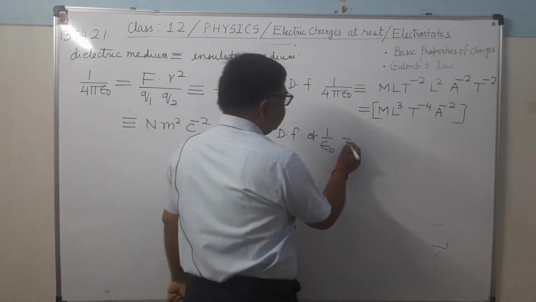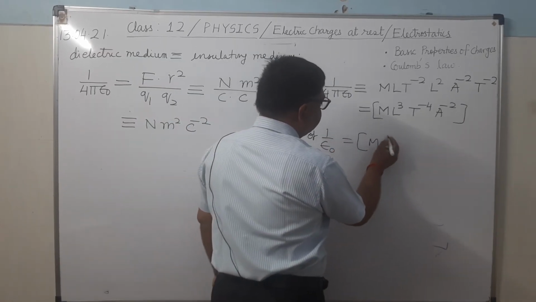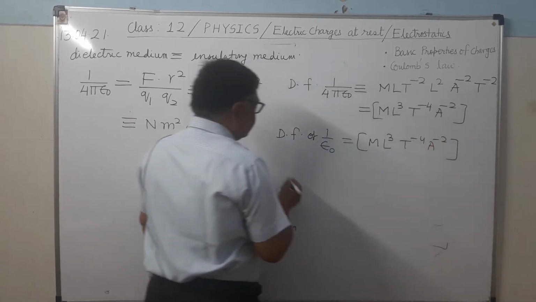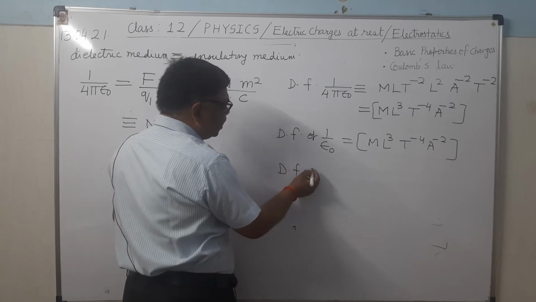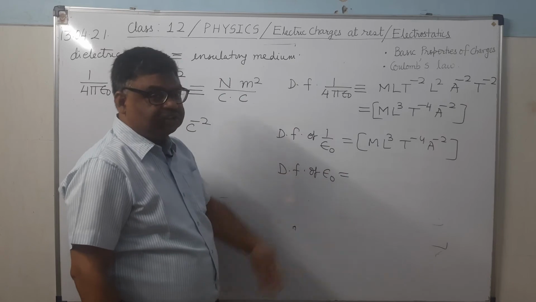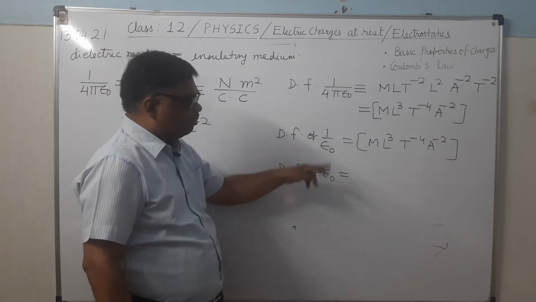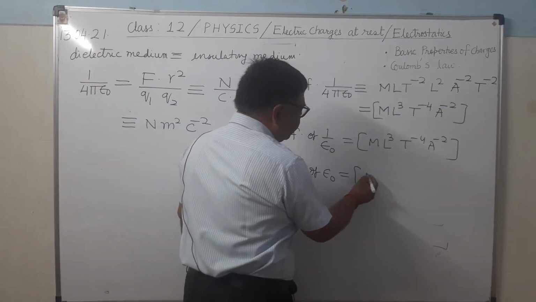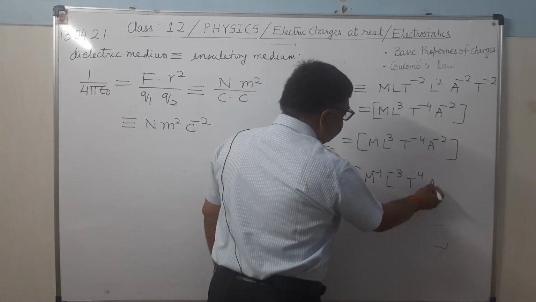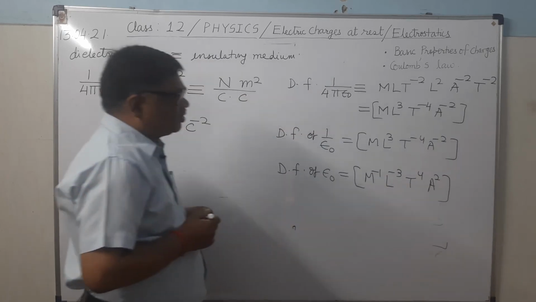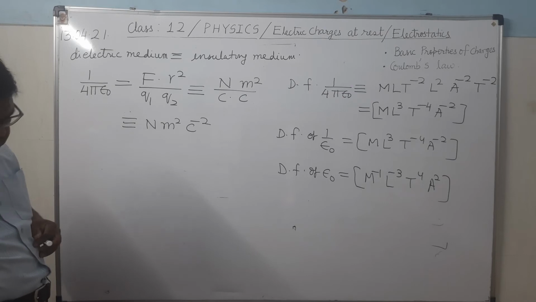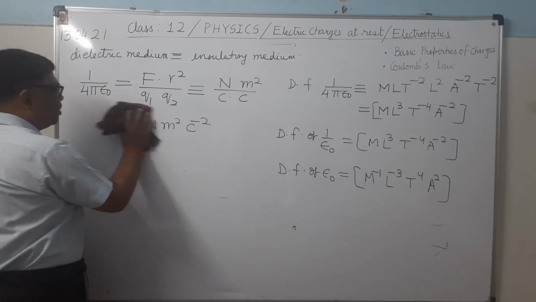So it is M L 3 T minus 4 A minus 2. What is the dimensional formula of epsilon naught? Since it is 1 upon epsilon naught, you change the sign of the powers. So epsilon naught will be M minus 1 L minus 3 T 4 A 2. Is it clear? So this is Coulomb's law.